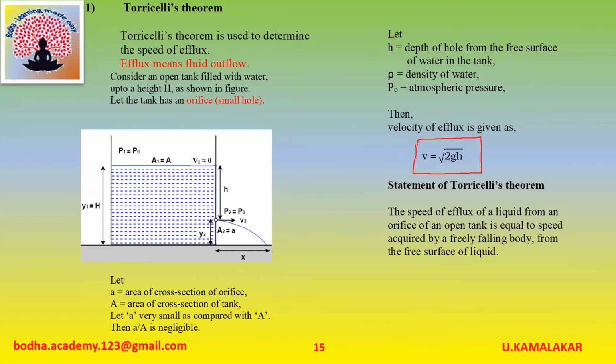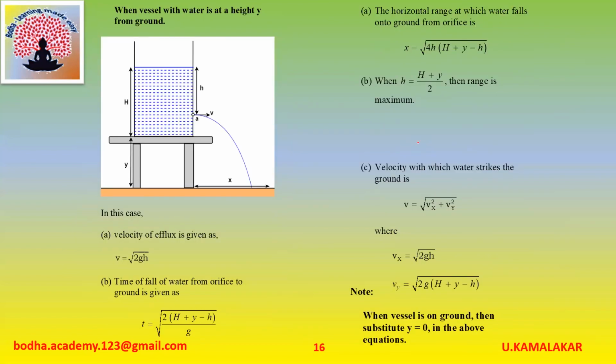Hence, Torricelli's theorem can be stated as: the speed of efflux of a liquid from an orifice of an open tank is equal to speed acquired by a freely falling body from the free surface of liquid. Consider a vessel with water at a height y from ground. In this case, velocity of efflux is given as V is equal to under root 2gh.